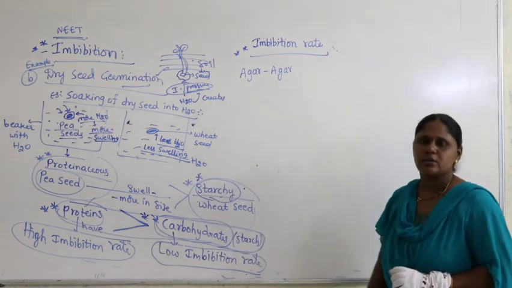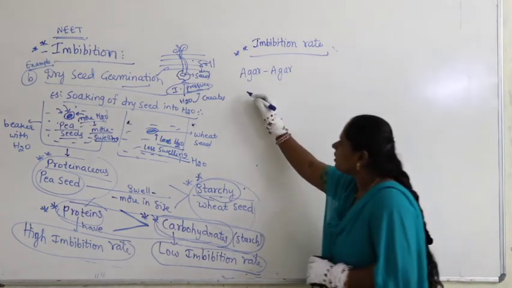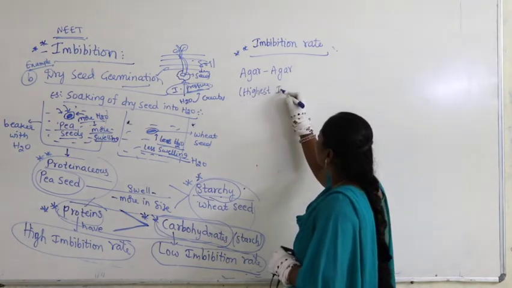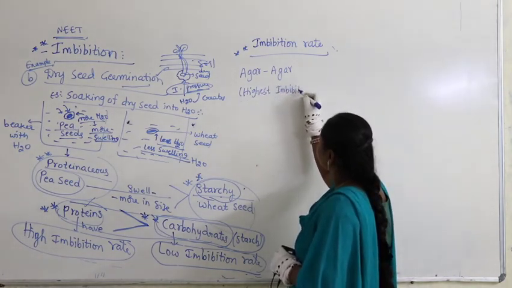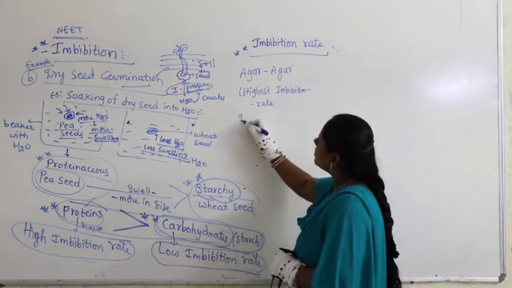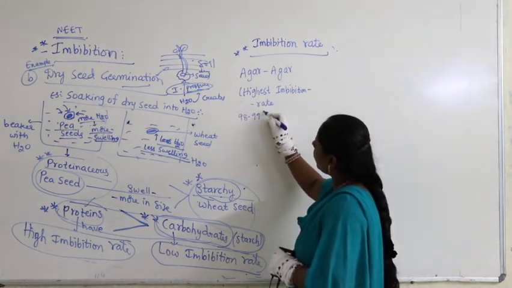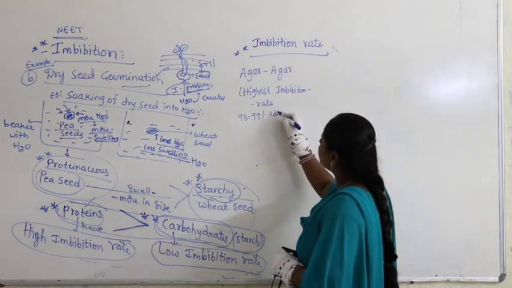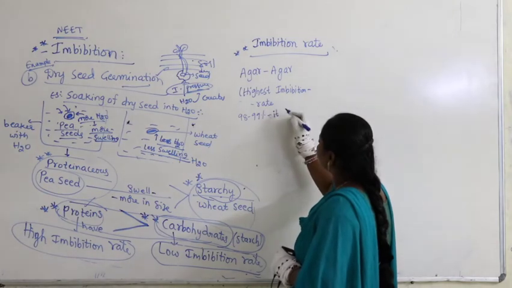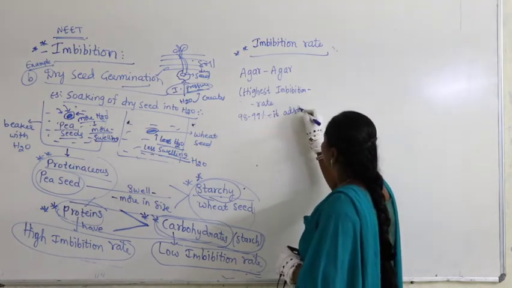agar-agar. Agar-agar shows the highest imbibition rate. Why does it show the highest imbibition rate? Because it absorbs 98 to 99% of water.